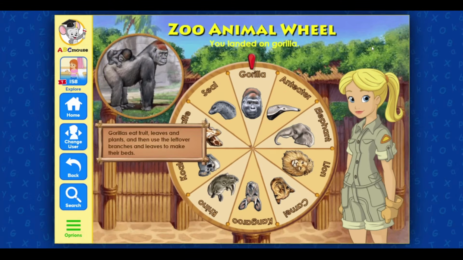You landed on gorilla. Gorillas eat fruit, leaves, and plants, and then use the leftover branches and leaves to make their beds. Spin the wheel.